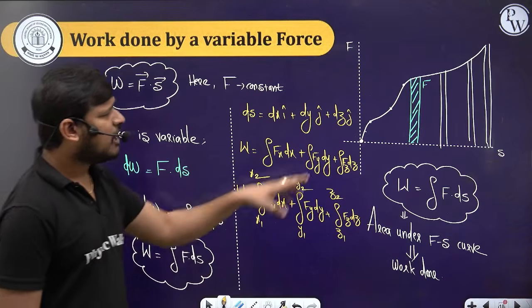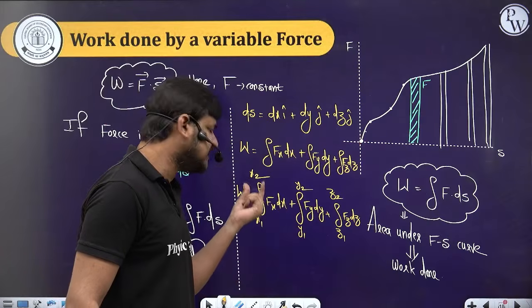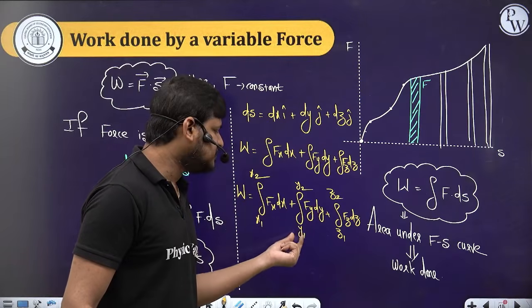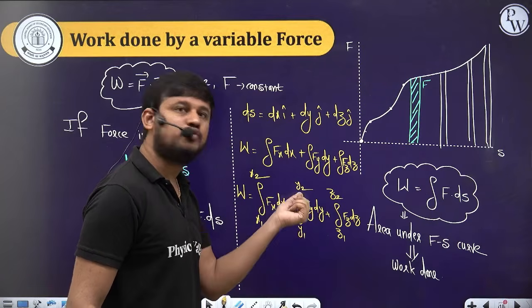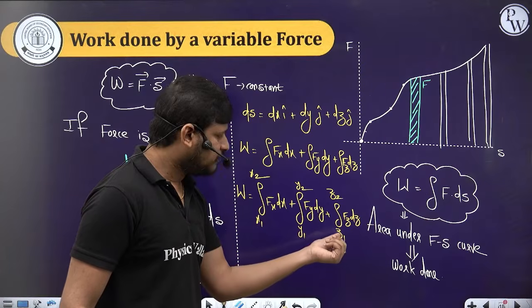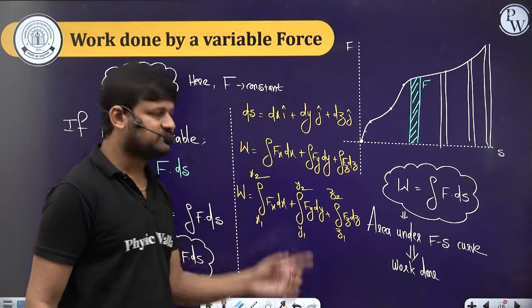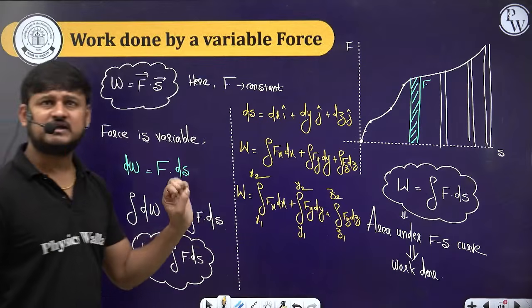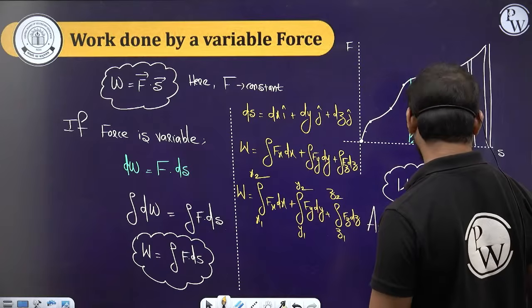That means upon application of the force in the x direction, the particle is displacing in the x direction. Upon application of force in the y direction, the particle is displacing from y1 to y2. Upon application of force in the z direction, the body is displacing from z1 to z2 in the z direction. That's the meaning. Clear? Understood this part, guys? Everyone? Clear? So let's move further.